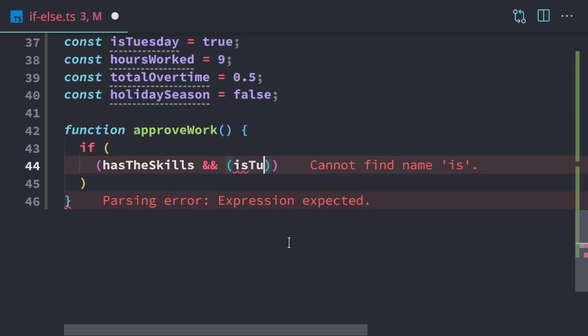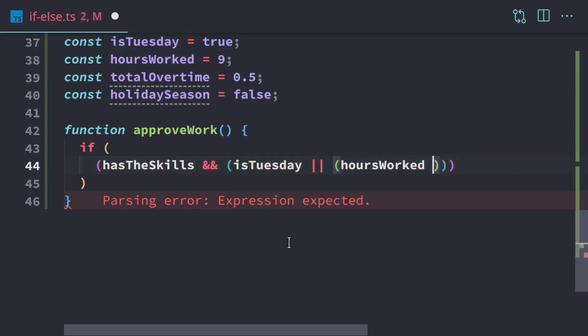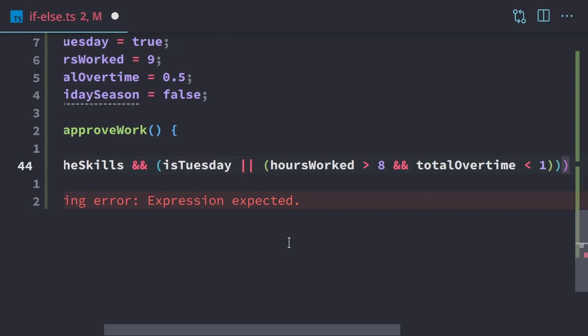We're also going to check to see if it's Tuesday, because Tuesday is going to be our heavy work day. So that's a day that we normally would approve overtime. We also need to check to see if the hours worked is actually over 8, because we're not going to give them overtime hours if they haven't actually worked 8 hours yet. And we're going to check to make sure their total overtime hours is less than 1, because we don't want to work anyone more than 1 hour of overtime, because we want to make sure that they have plenty of rest. That way they're sharp and ready to go the next day.